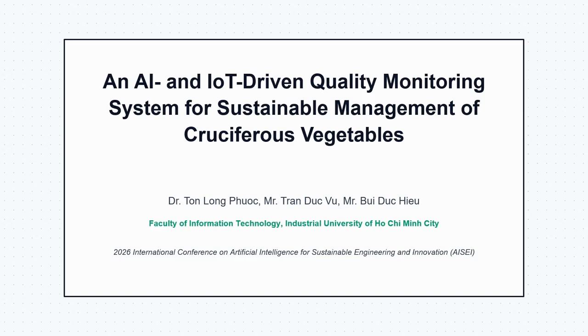Good morning, everyone. My name is Chandra from the Faculty of Information Technology at the Industrial University of Ho Chi Minh City. Today, I will present our work on using AI and IoT to monitor the quality of cruciferous vegetable crops like cabbage and broccoli, to help farmers detect disease early and manage their farms more sustainably.